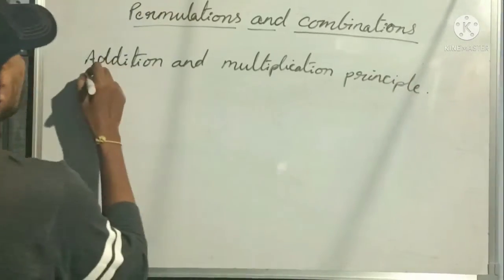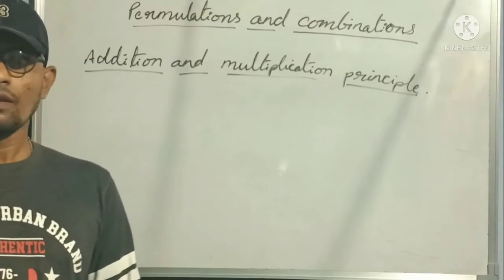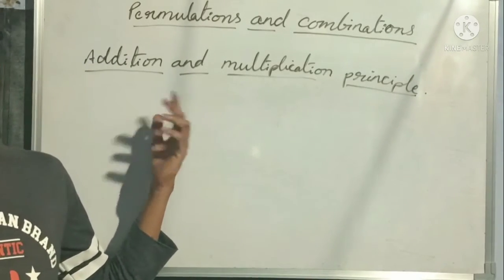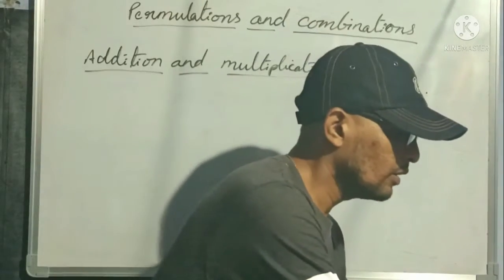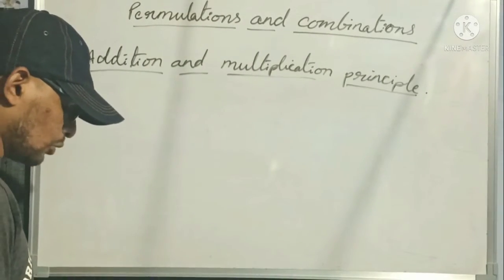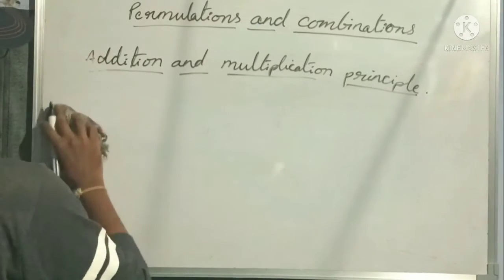This is our first concept in permutation and combination chapter. Clear? When we understand the addition and multiplication principle, then we can do any type of problem related to permutation and combination. Previously we have done the addition principle. Now let us see how to do the multiplication principle. But first, let us see one more example related to this.